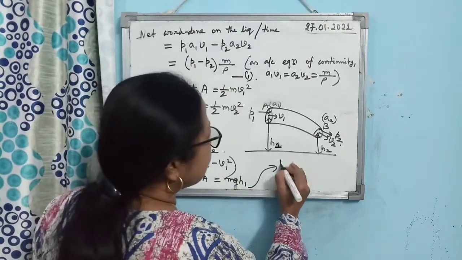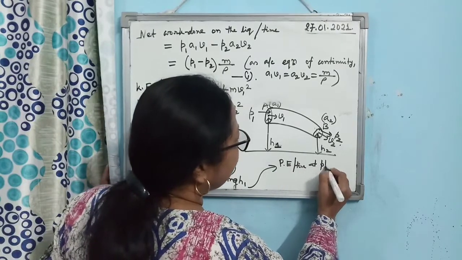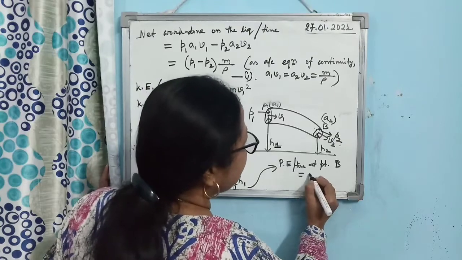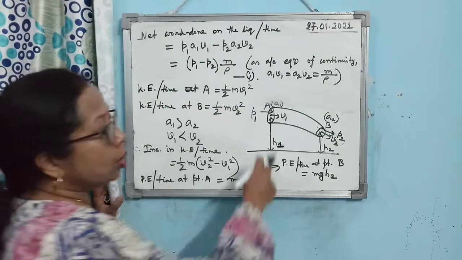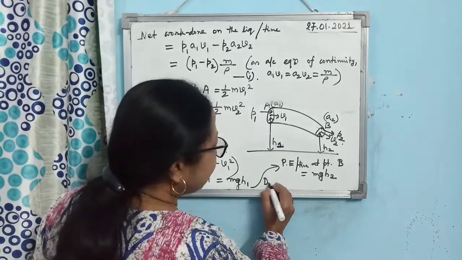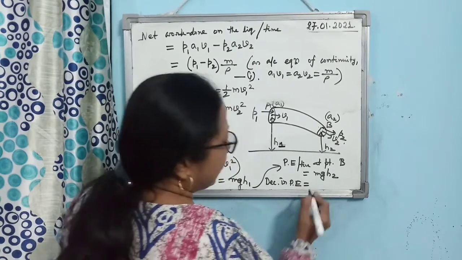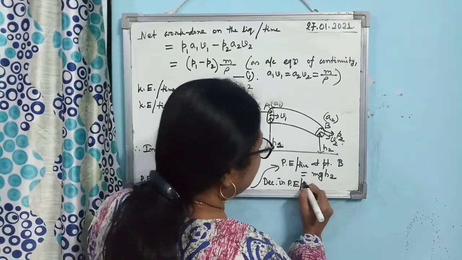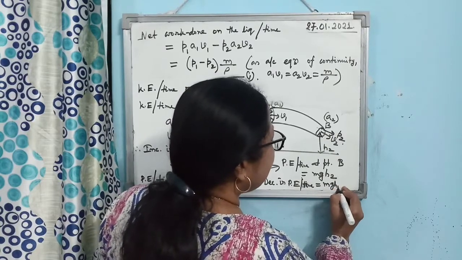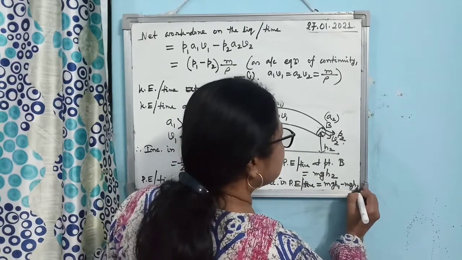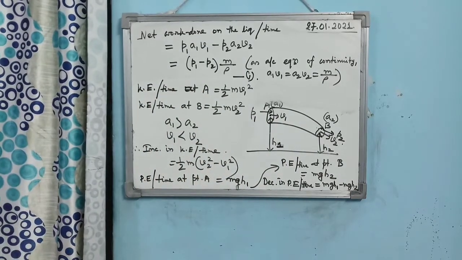Then potential energy per unit time at point B is given by mgh2. So you can write that the decrease in potential energy per unit time is given by mgh1 minus mgh2.